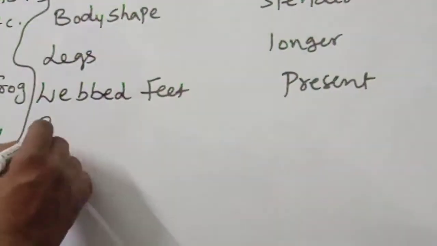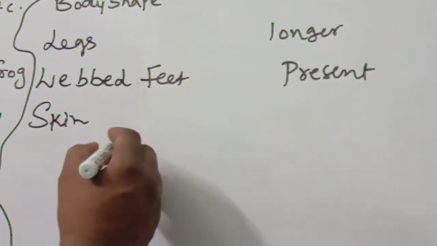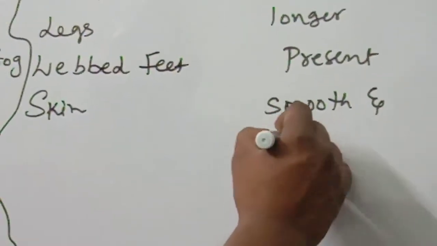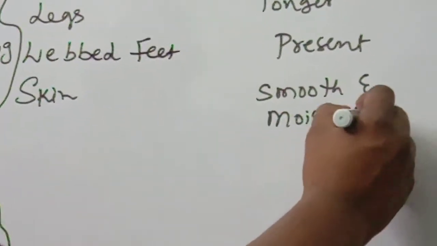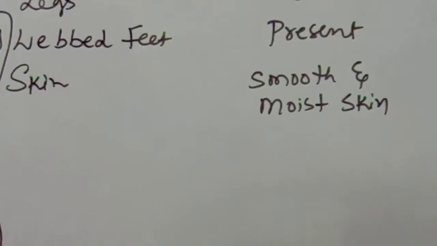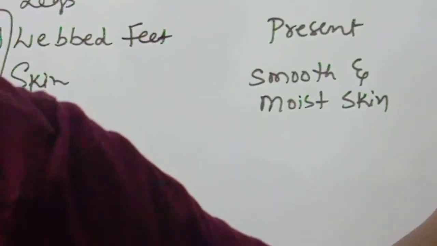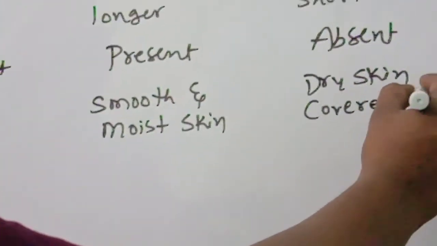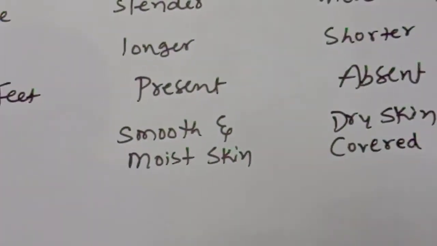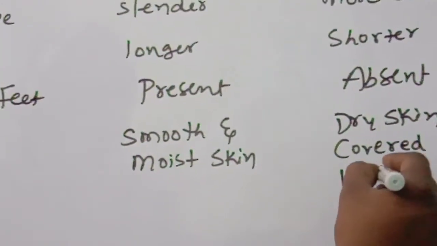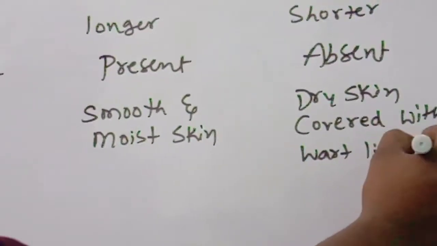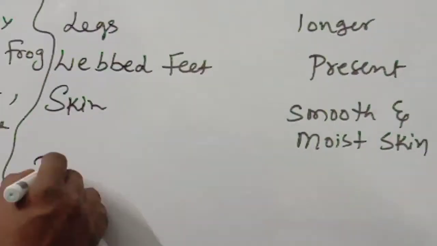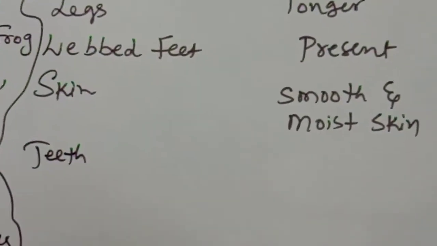Next, skin. Smooth and moist skin. Dry skin covered with wart-like glands. Teeth. What about teeth?